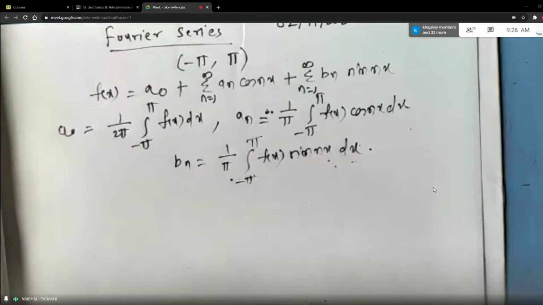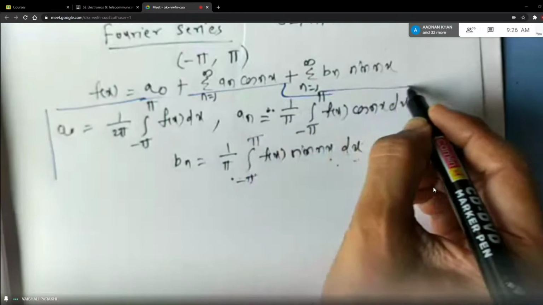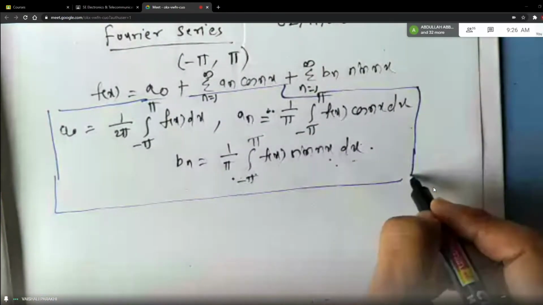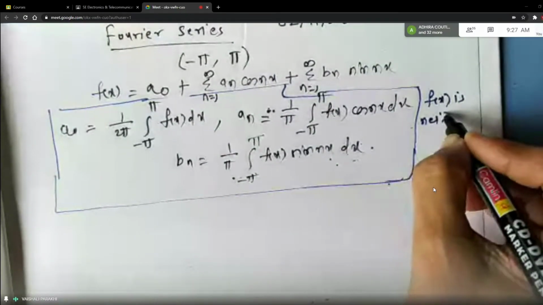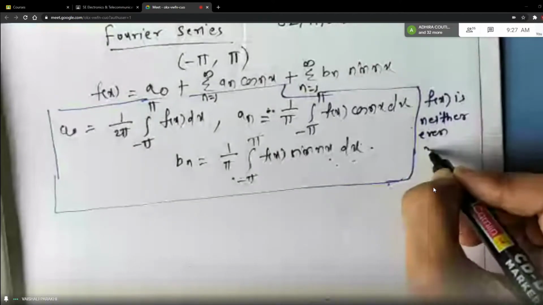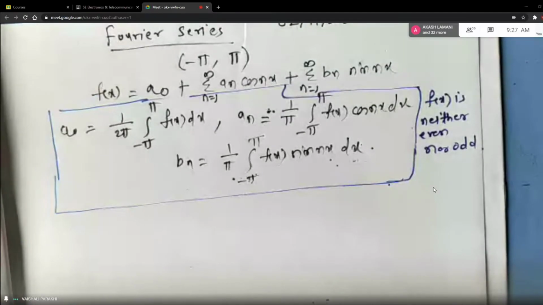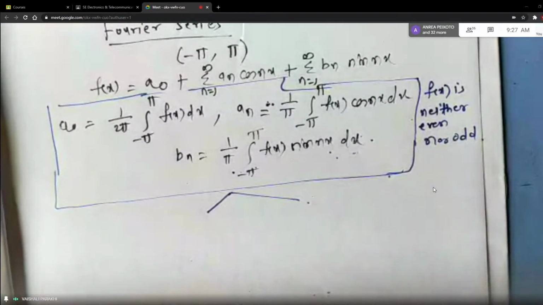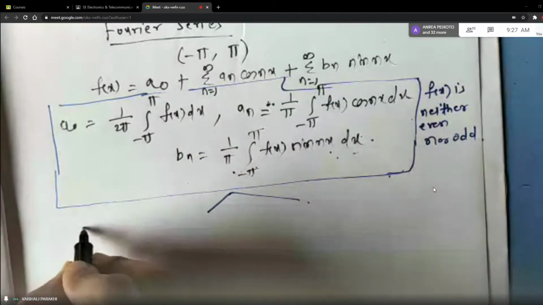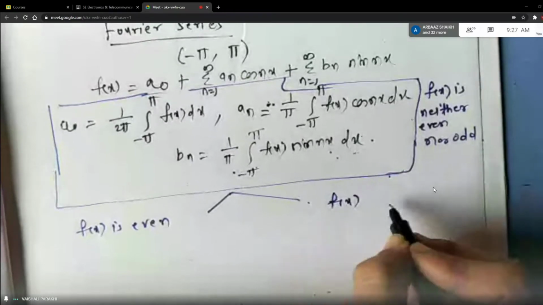We use these formulas when f of x is neither even nor odd. This is very important, students. Now let me write the formulas for A0, An and Bn when f of x is even and when f of x is odd.